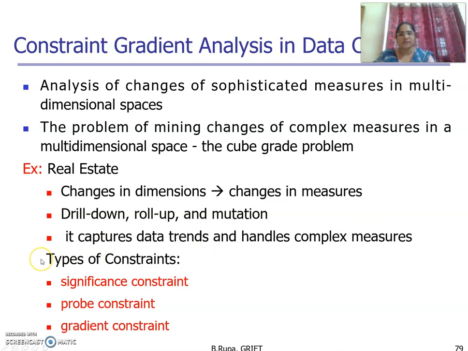We have some types of constraints available, and based on the constraints, we can follow this method. We have the significance constraint, probe constraint and gradient constraint. A significance constraint ensures that we examine only the cells that have certain statistical significance in the data, such as containing at least a specified number of base cells or at least a certain total sales.